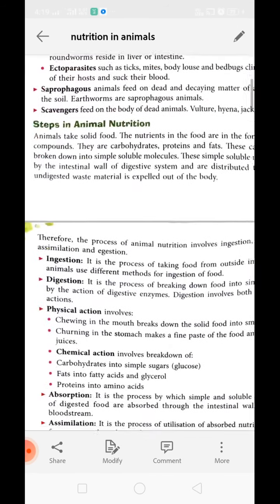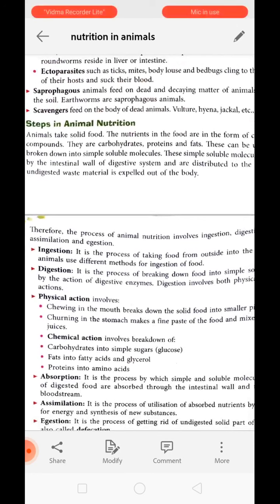Okay, now steps in nutrition. We know that heterotrophic animals take complex nutrient material which cannot be absorbed by the cells of the body. So there is a need to digest those complex organic matters into simpler ones. There is a need to break those complex organic compounds so that they can become simple soluble molecules and can be absorbed by the cell. Understood? They can be utilized by the cell.